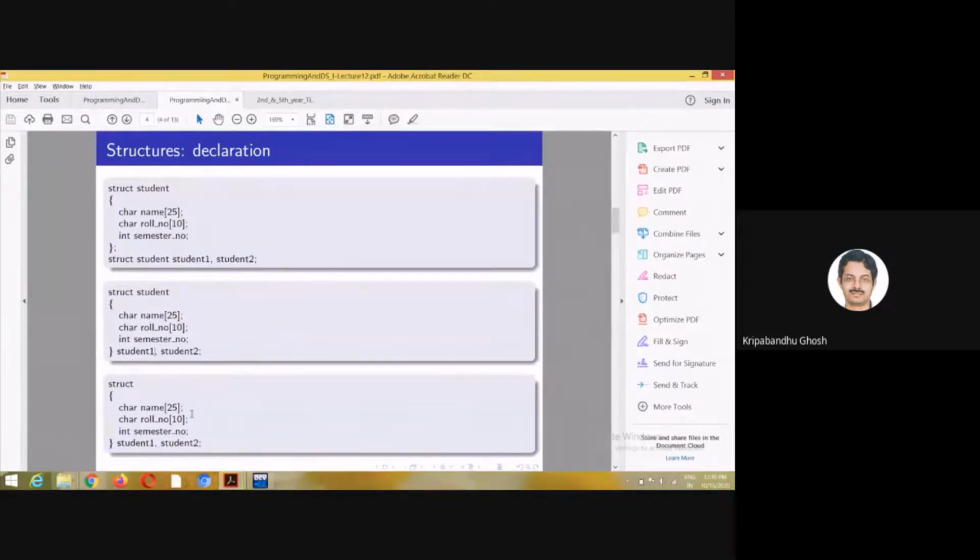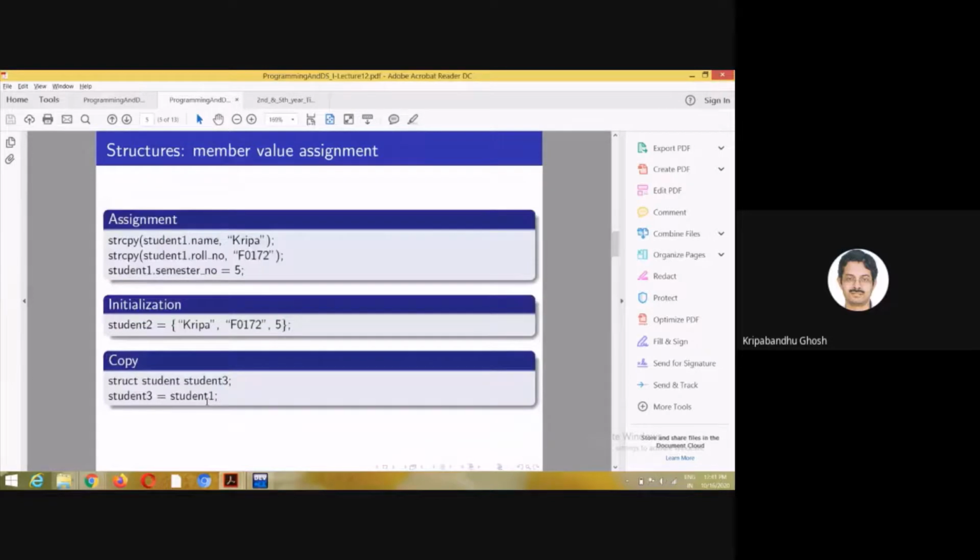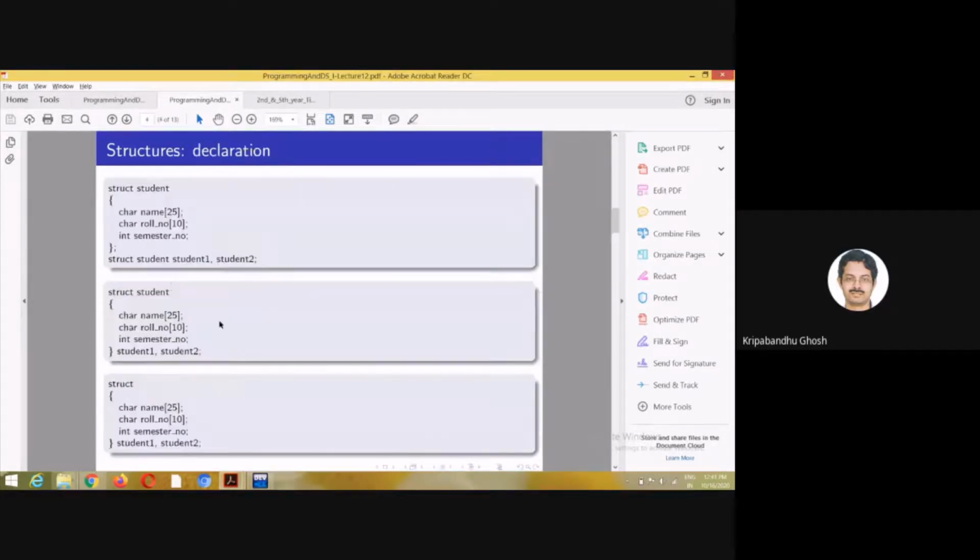Yeah, these two are the same, I think. It is not necessary for you to give a tag name, but for that, all the declaration has to be done here. You cannot do the declaration at some other place. I will give you an example shortly. So this was about how you declare the structure elements.